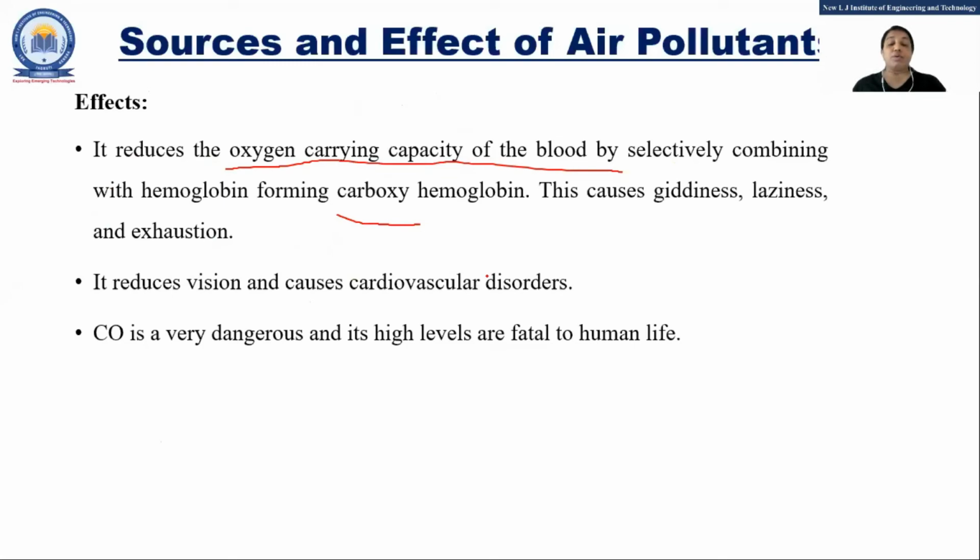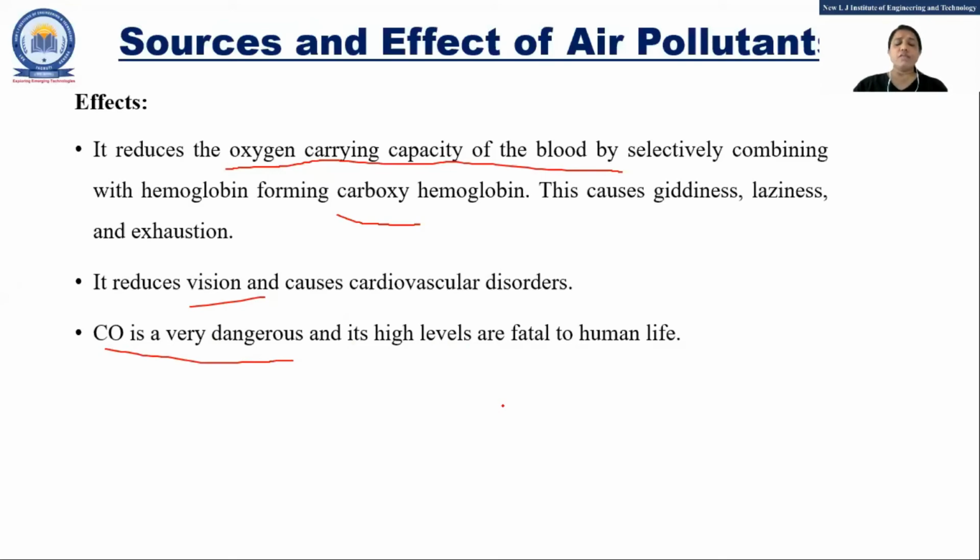Because of carboxyhemoglobin, laziness, exhaustion, or giddiness can occur in a human. It can reduce vision. CO is very dangerous, and high levels are fatal for human life. So the carbon monoxide effect is a serious one, right?